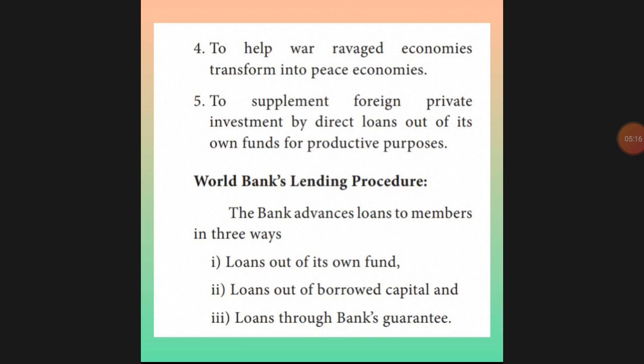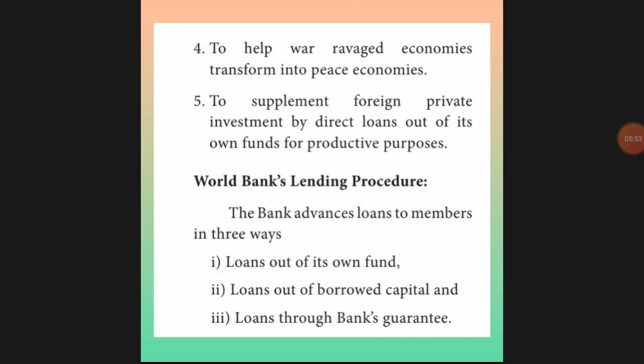The first one is a loan out of its own fund, whatever fund it has, from that fund. That means if I am a member of the IBRD, to become a member I have to pay some amount. Like in a bank, to become an account holder you have to open a passbook and pay money. In the same way, in this institute, to be a member country we have to pay some amount and get the membership. It's like that only. From the amount you have paid, from that amount only they will give the loan, with your own fund.